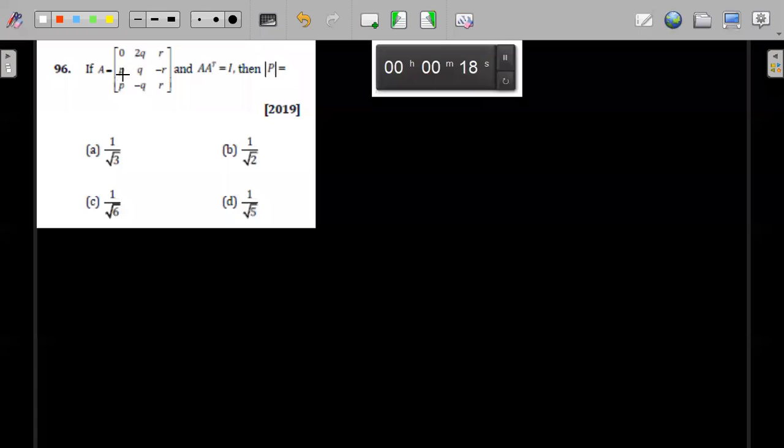But if P, this thing, this is P, P already is given, है ना? So you have to find the modulus. This is the modulus value of P, not a determinant. This is the modulus value of P, है ना? Okay. They should have mentioned it. They will mention it in the exam. Don't worry. So this is modulus of modulus P.